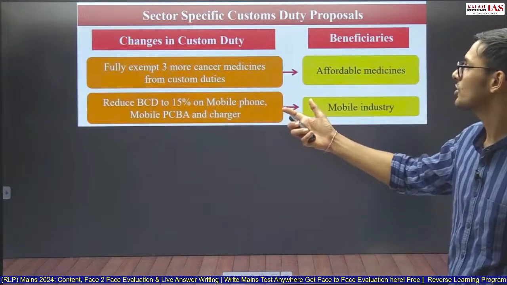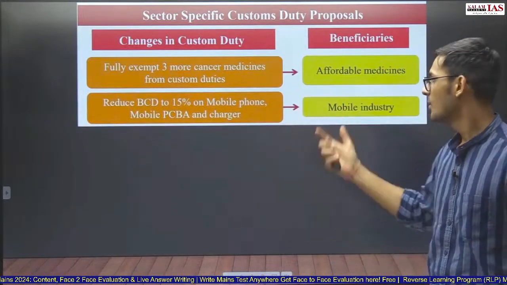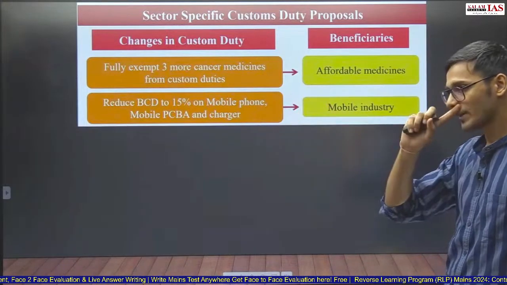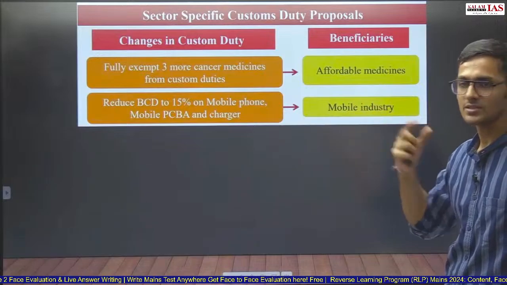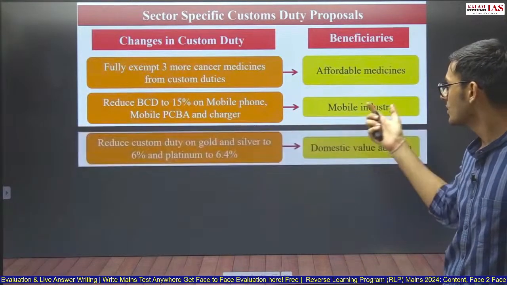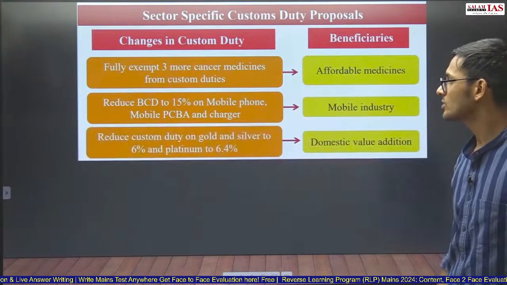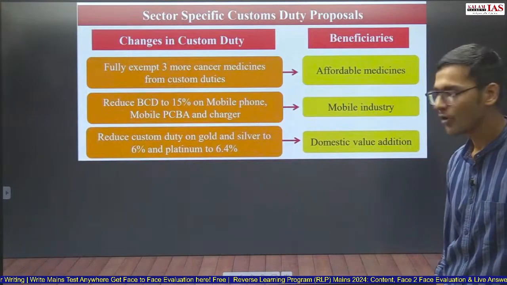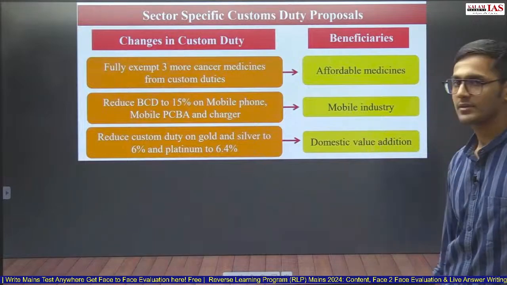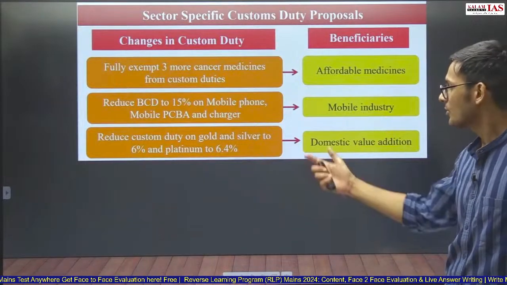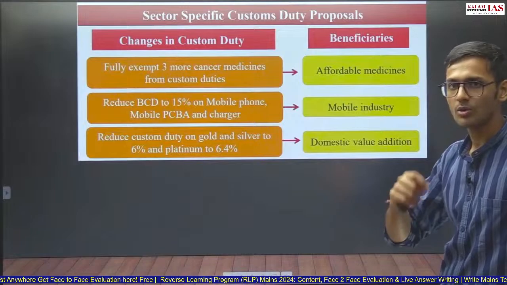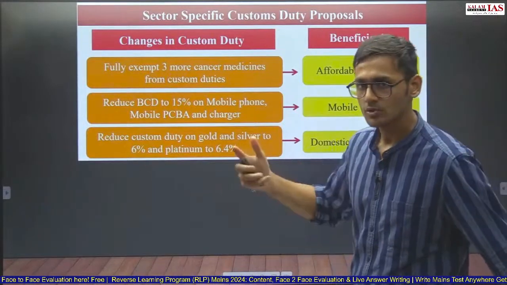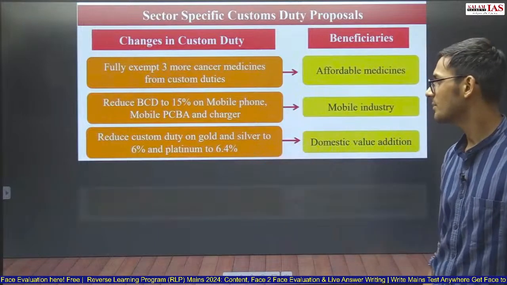Reduce basic custom duty to 15% on mobile phones, mobile chargers, etc. So the basic custom duty on mobile phones and mobile chargers, etc. will now be reduced to 15%, which will benefit the mobile industry. Reduce custom duty on gold and silver to 6% and platinum to 6.4%. This will help in domestic value addition, because we import raw gold and platinum, and we process them and we export them. So domestic value addition will benefit from it.